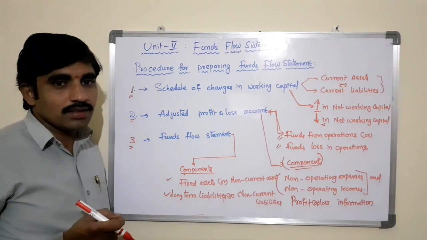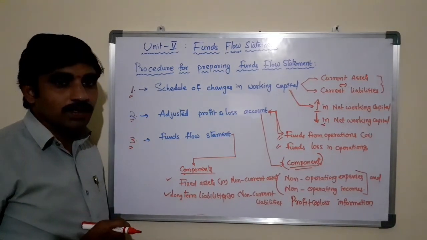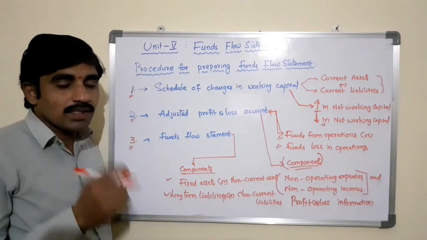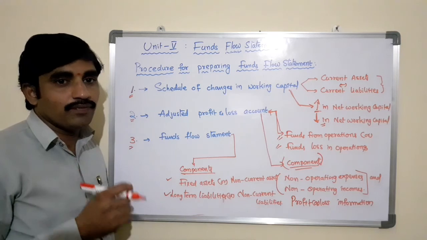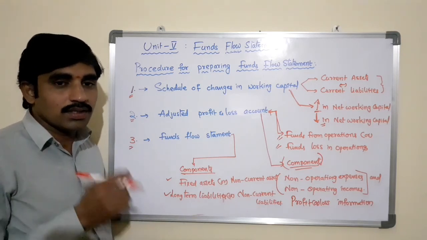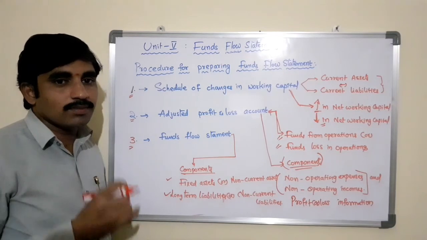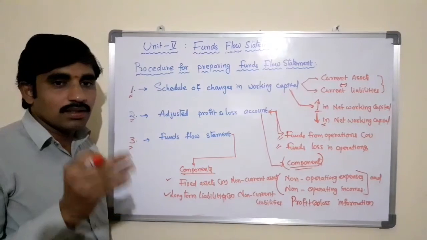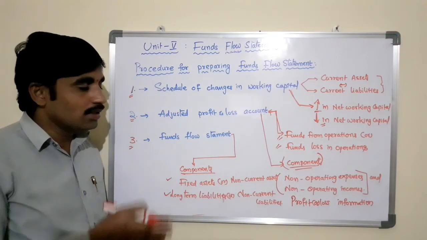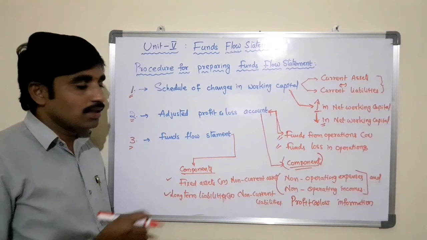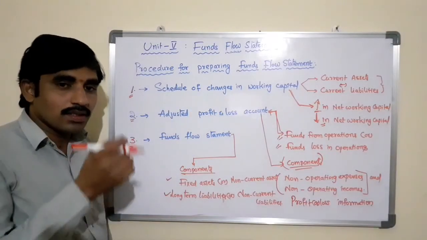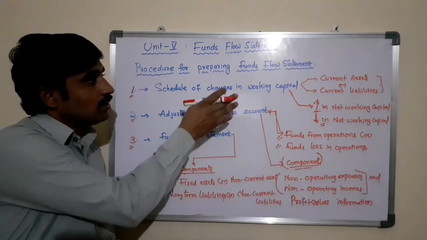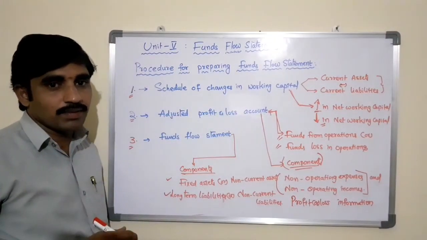To understand the funds flow statement concept, we must have basic knowledge of final accounts: what items come under current assets, current liabilities, fixed assets and long term liabilities, and what are the operating expenses, non-operating expenses, and other information used in preparing funds flow statements.